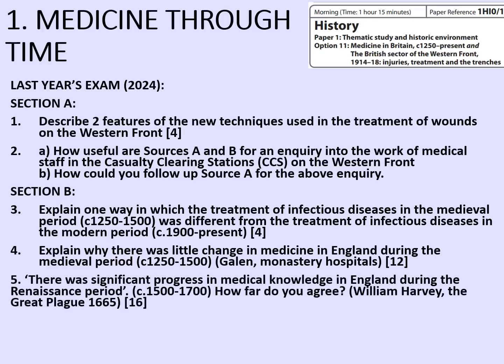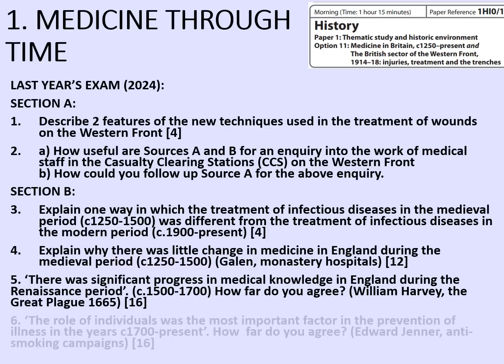Then the 2 16 markers. There was significant progress in medical knowledge in England during the Renaissance period, 1500 to 1700. How far do you agree? William Harvey and the Great Plague were the ones that were given as stimulus points, and as it happens, for what it's worth, this one was more popular with my students.